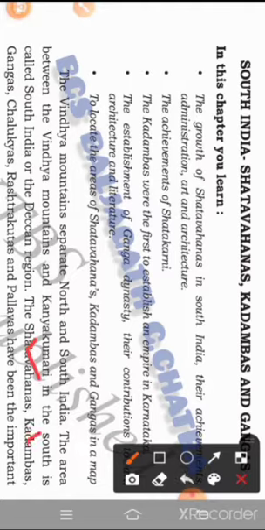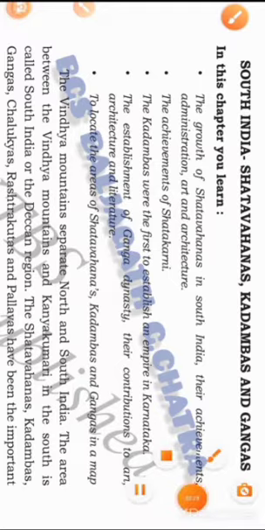Here, some of the important kings have ruled South India. First one, Shatavahana, Kadambas, Gangas, Chalukya, Rashtrakutas, Pallavas are important.